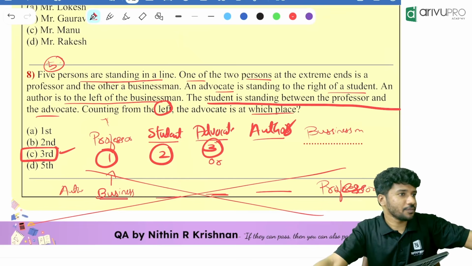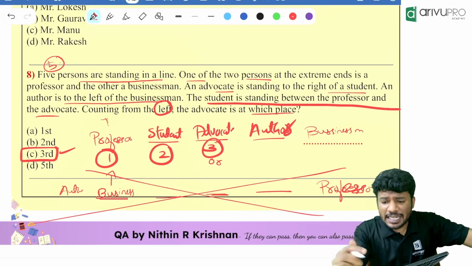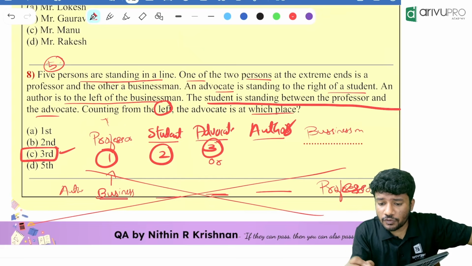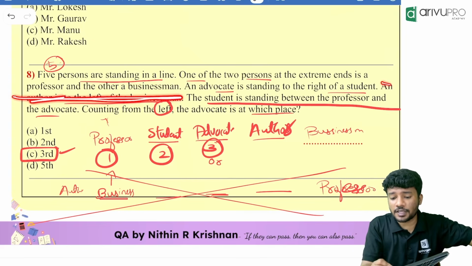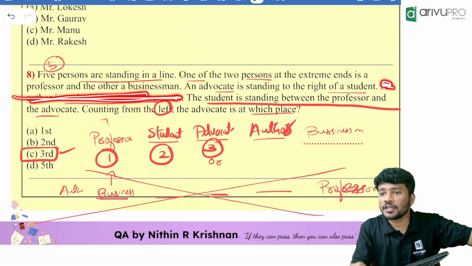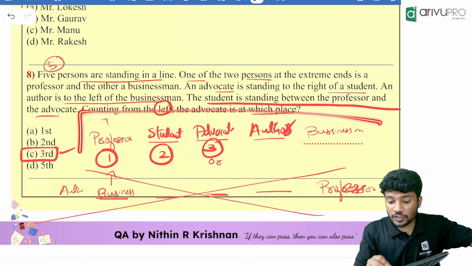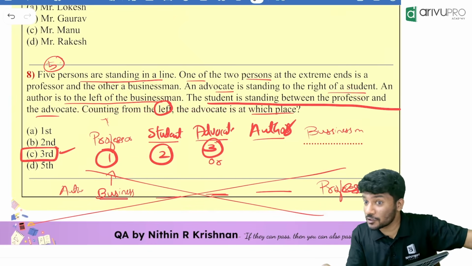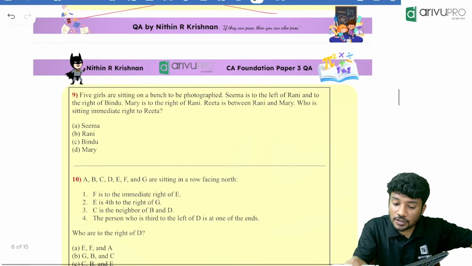Okay, fine, perfect. Now, people, what if the question never mentioned this line? An author is to the left of businessman. If this line was not mentioned, how will you solve it? You will draw for both the pictures and you will find another information which is making it wrong. Are you getting the point? Certain times, when we draw the first option and the second option, we will get the same answer in both the cases. Okay, that is also there. I will show such a question also in the near future. Okay, first one.